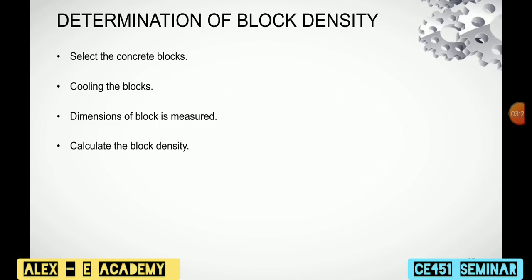Next is determination of block density. Here 3 lightweight concrete blocks are randomly selected and dried to a constant mass in a suitable oven heated to approximately 100 degrees Celsius. And then after cooling the blocks to room temperature, the dimensions of each block are measured and the blocks are weighed in kilogram. Then the block density for the cube is calculated.